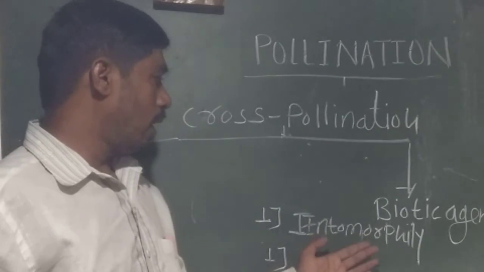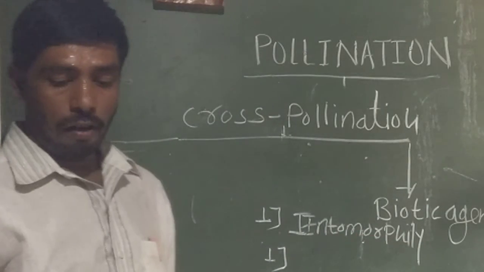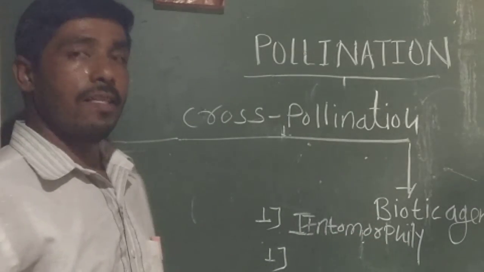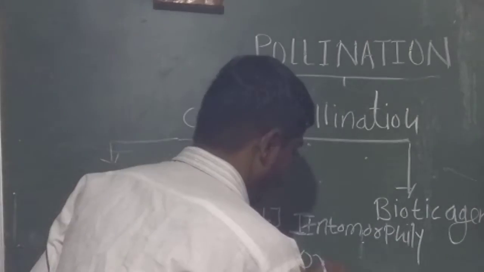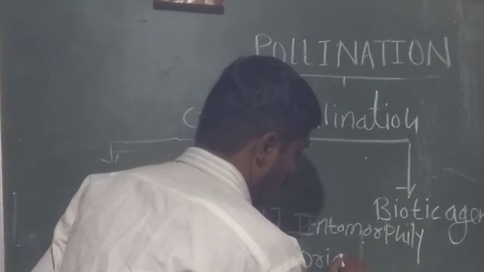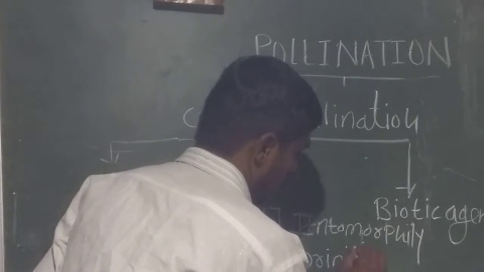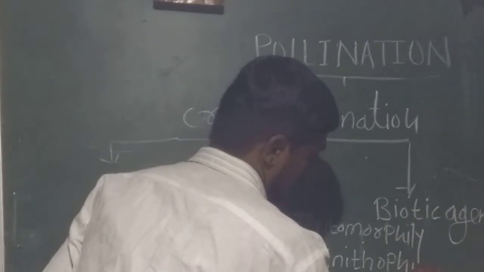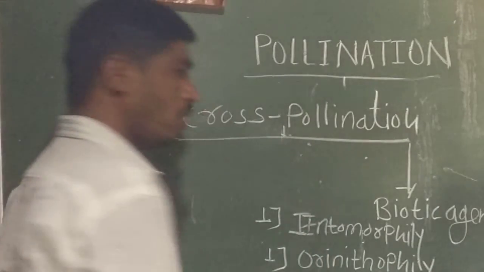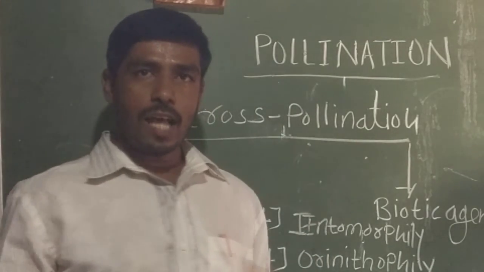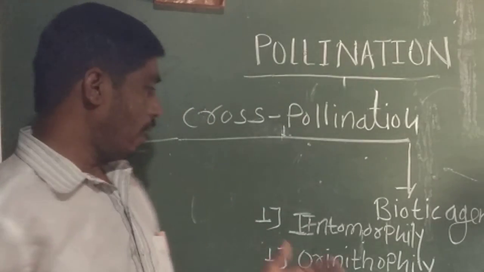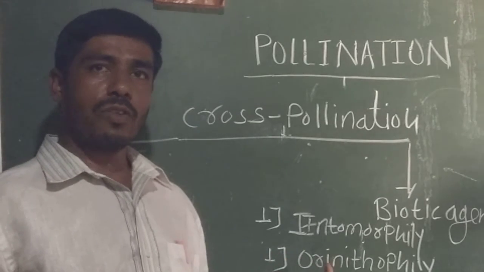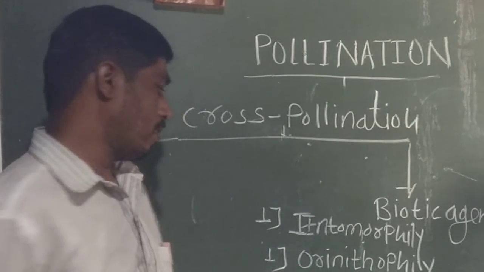The other is ornithophile, defined as the transfer of pollen grain with the help of birds.